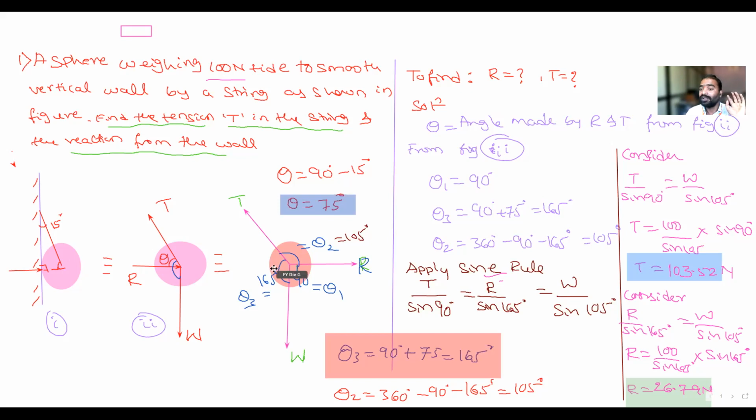So that's why I am applying Lami's theorem. If there are 4 forces or 5 forces, I cannot apply Lami's theorem. If there are only 2 forces, I cannot apply Lami's theorem. In that condition, we apply composition of forces, sigma Fx and sigma Fy. Understood?